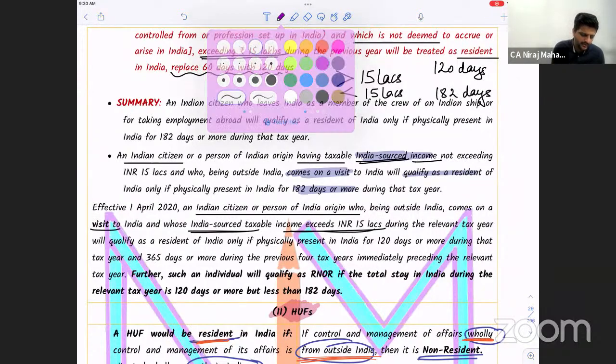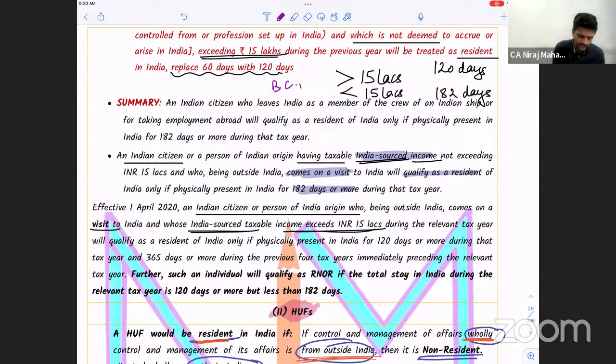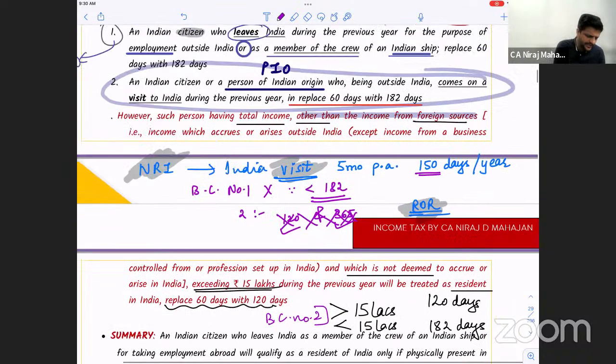We are talking of that basic condition number 2 replacement. Pay attention to what I'm saying. In basic condition number 2, are we replacing or not replacing? We are replacing. What are we replacing? That 60 days criteria. We should replace that 60 days with 182 days. In which cases? Indian citizen or person of Indian origin coming to visit India.